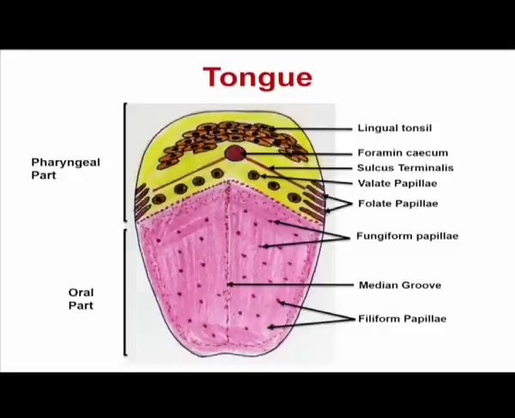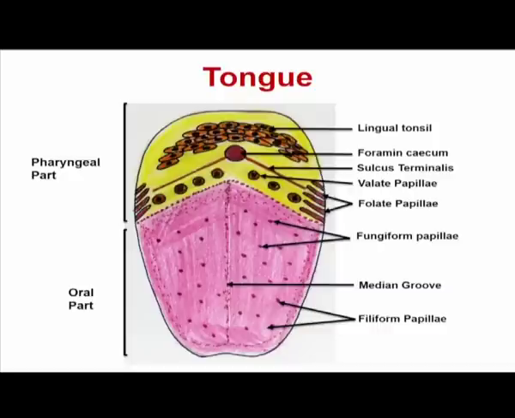On the other hand, on the pharyngeal side, there is a series of small cavities, and these are known as lingual tonsils. These lingual tonsils are the receptors of T and B lymphocytes. As you know, when we are taking food, we are also taking in different types of infectious organisms.